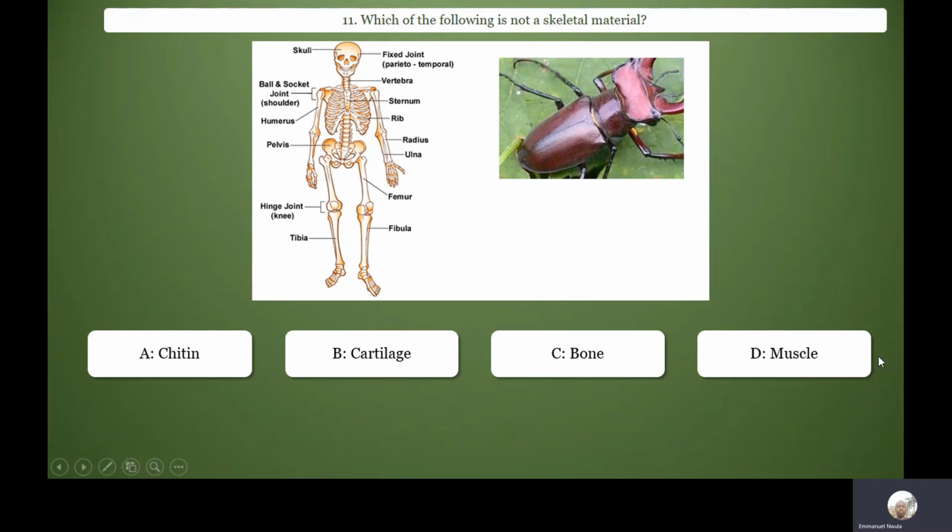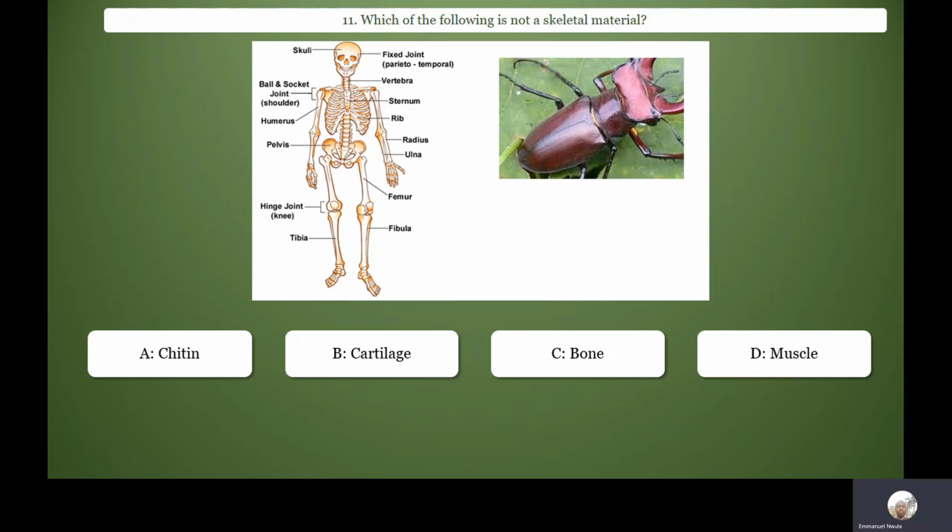Which of the following is not a skeletal material? The answer here is muscle. Muscles are not skeletal materials. Bones, cartilage, chitin, they are skeletal materials. Chitin is part of the skeletal materials in arthropods.